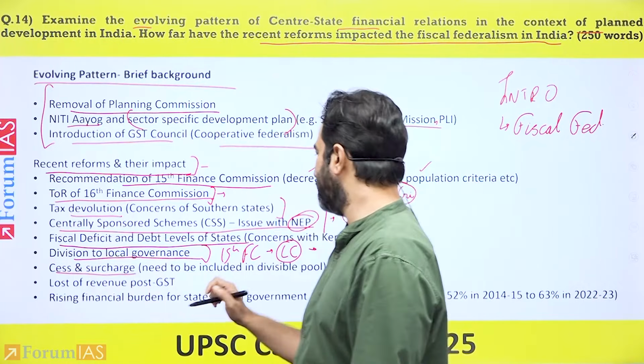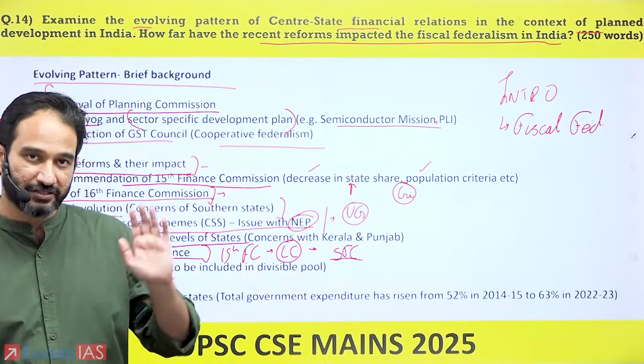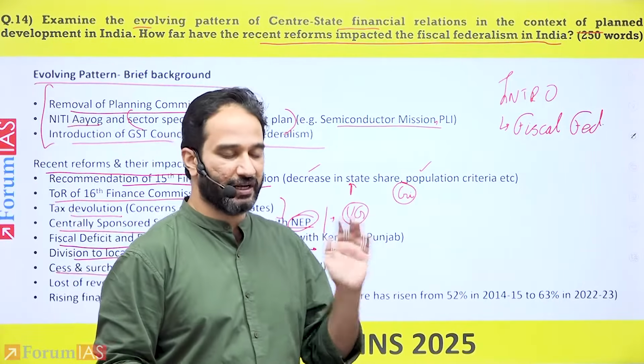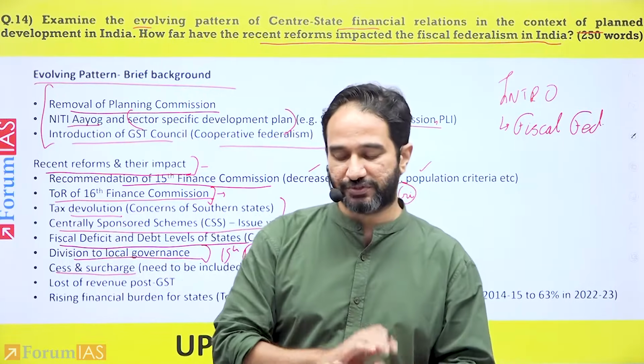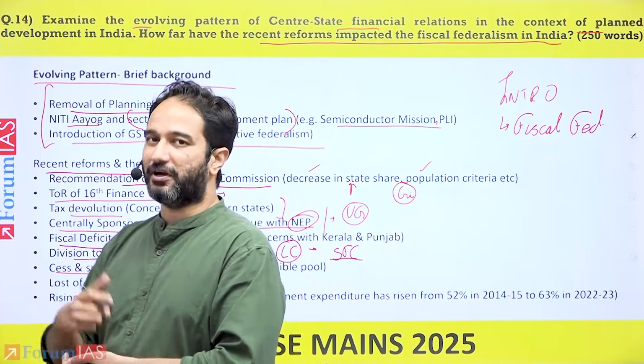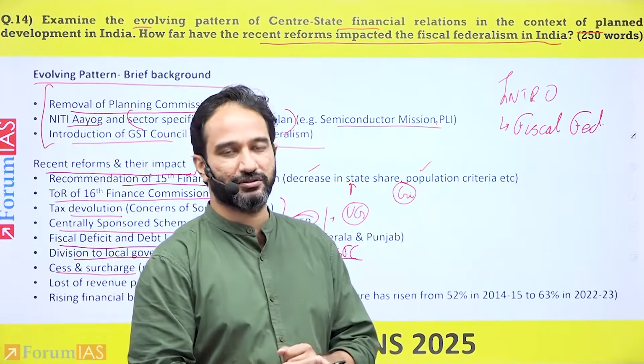Cess and surcharge, whereby the union government has increased its own revenue by imposing cess and surcharges. But this money that the union government is earning from cess and surcharge is not part of the divisible pool. So this money is not going to the states.